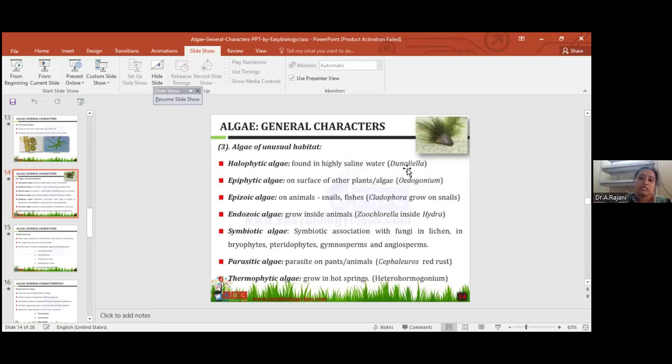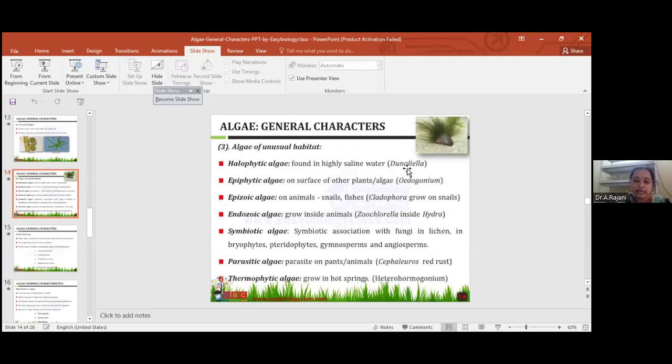Coming to the symbiotic, I will explain that last. Before that, parasitic algae, which are very important. Algae never cause disease in plants or animals. That is the most important point. But there is only one parasitic alga, growing on other plants, causing disease in tea leaves.